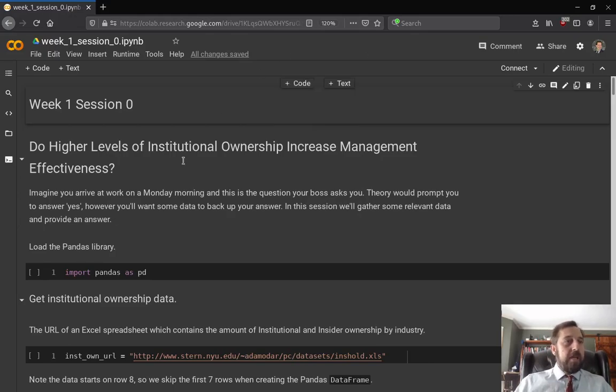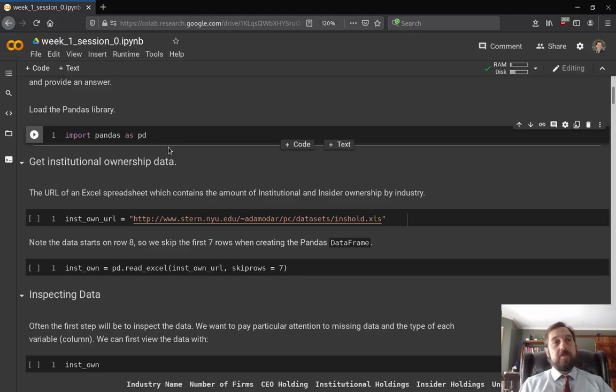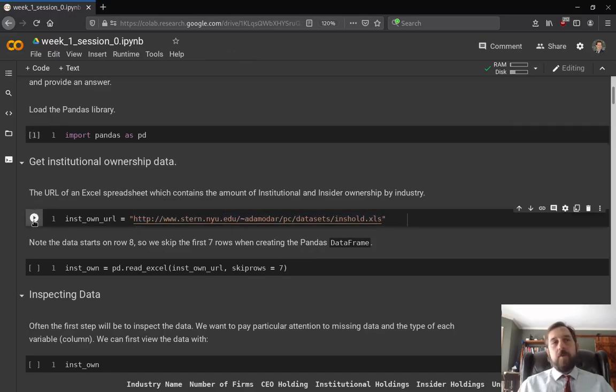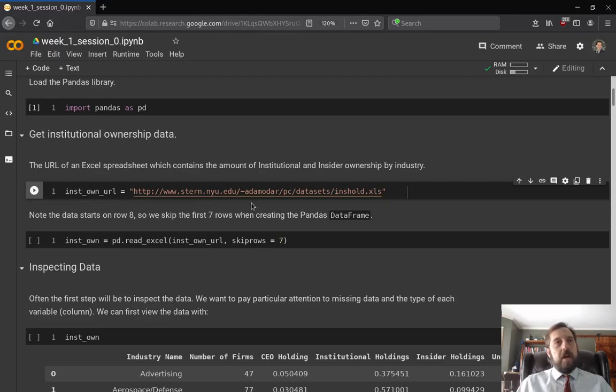Good. So jumping in here, the first thing is I'm going to import the Pandas library, and then we can refer to Pandas with the prefix pd. And then the second step here is to actually pull in the data. The data is located at this URL. It's an Excel spreadsheet located at this URL on the web. If you want, feel free to paste this into a browser and it'll come up and you can open it up in Excel. But the idea here is that working in Pandas, we can pull this automatically into our Python session without leaving Python.